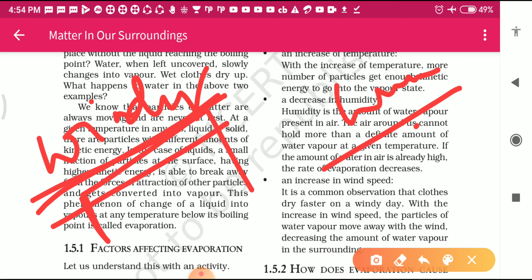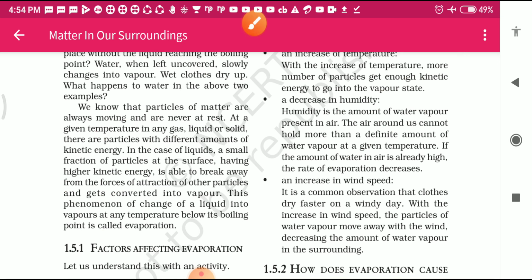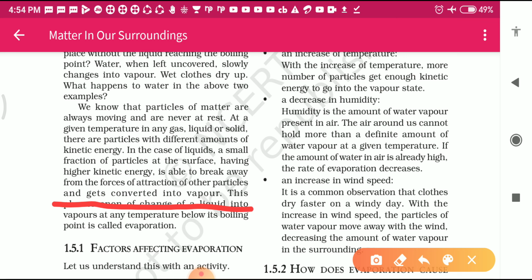Then students, this is also about evaporation. What is evaporation? I hope you understand, and the definition is also given here: the phenomenon of change of a liquid into vapor at any temperature below its boiling point. Keep one very important thing in mind, you have to write it here: below its boiling point. That is called evaporation. What are the factors which can affect evaporation? I have already explained them to you: surface area, temperature, humidity, and wind speed. These are the factors which can affect evaporation.